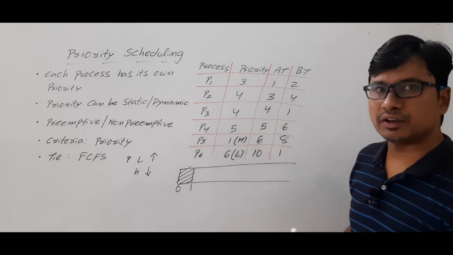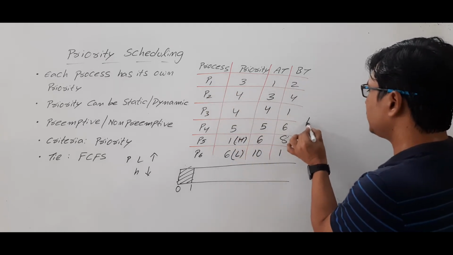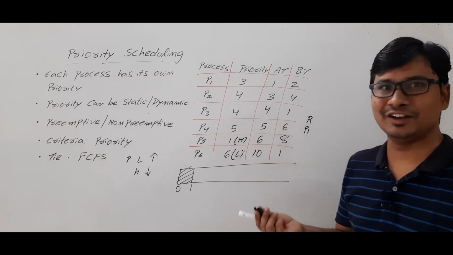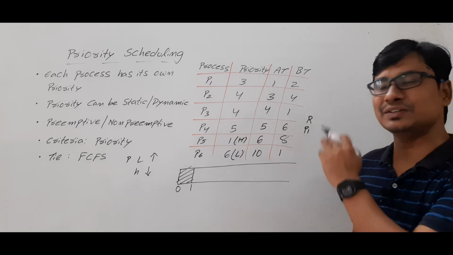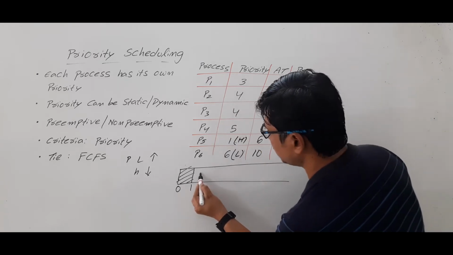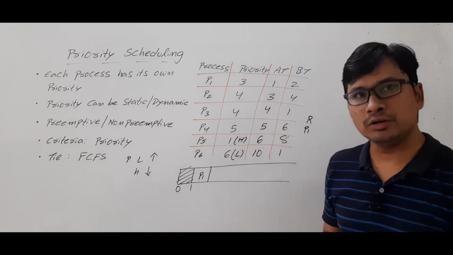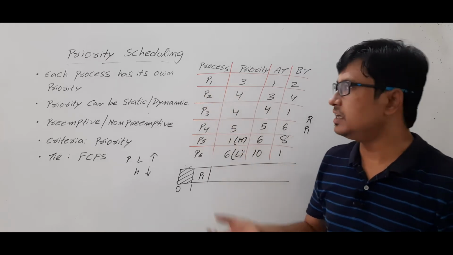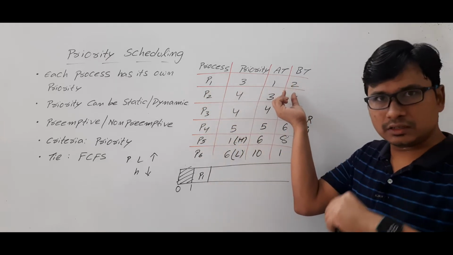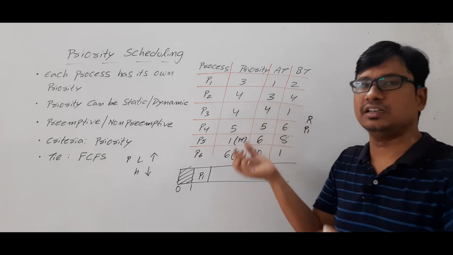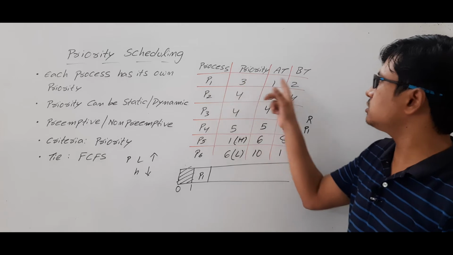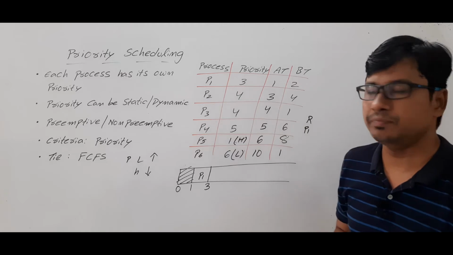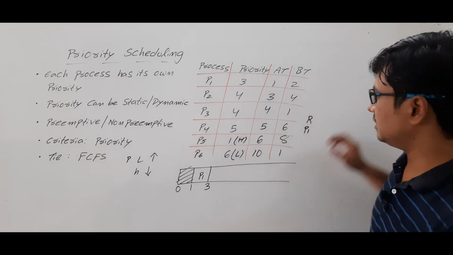At 1 unit of time, only process P1 arrived in the ready state. If only one process is in the ready state, we will dispatch it. Obviously, we will not look at any criteria. We will dispatch it to the running state. Process P1 will be dispatched. As it is a non-preemptive scheduling algorithm, if we assume that no process needs an IO request, then once the process has entered the running state, it will complete its entire task and go to the terminated state. So process P1 needs 2 units of time. It will run for 2 units of time, up to 3 units of time, and it will complete its task and go to the terminated state.